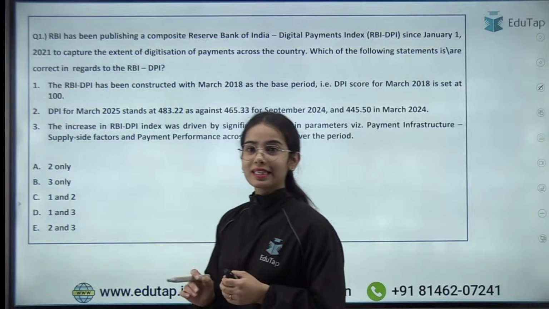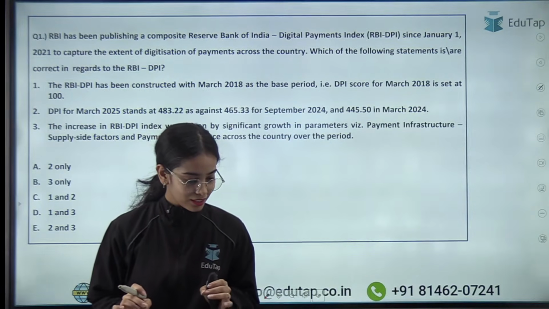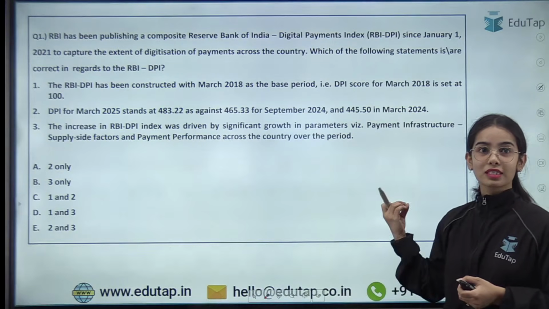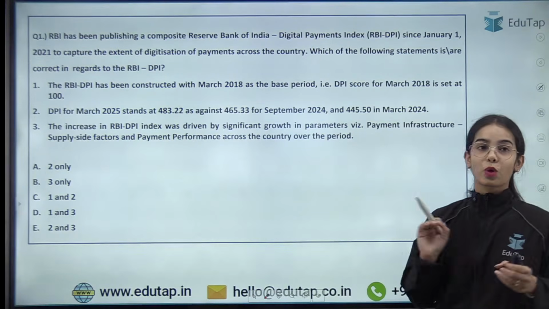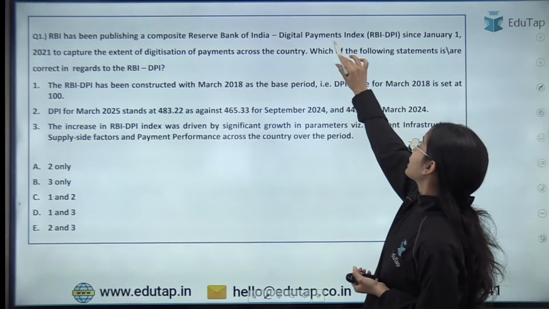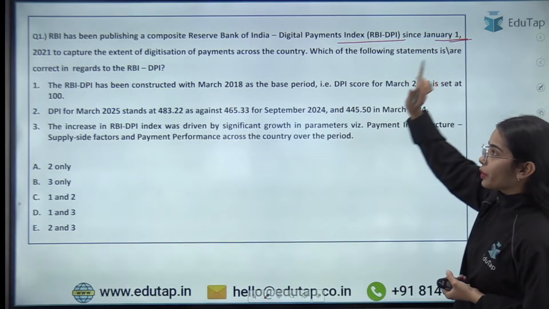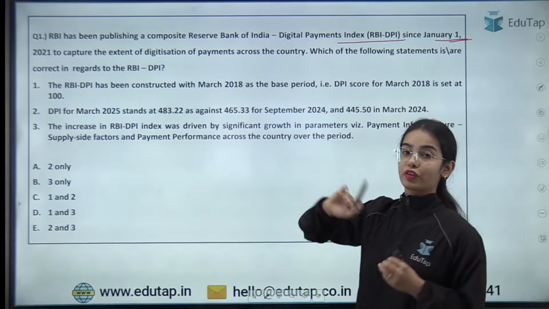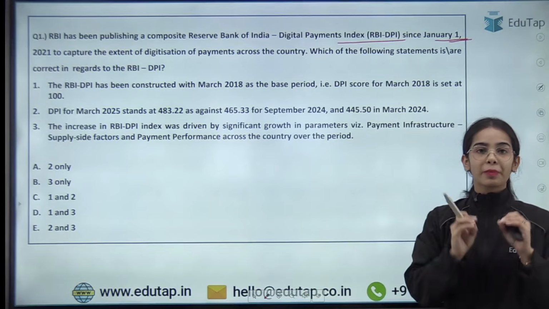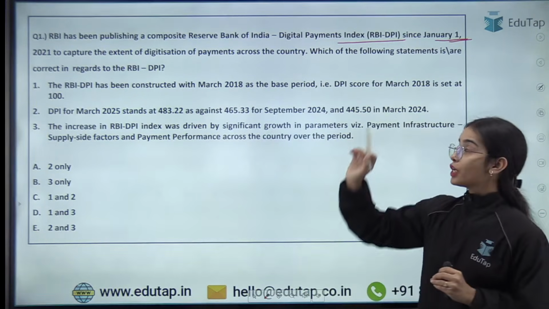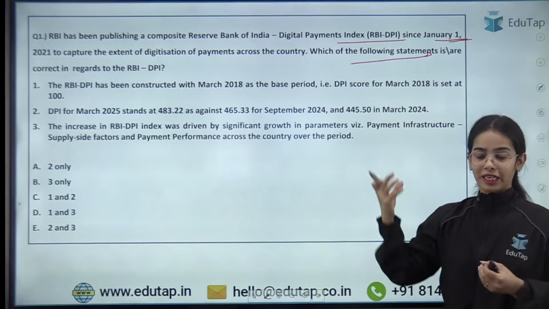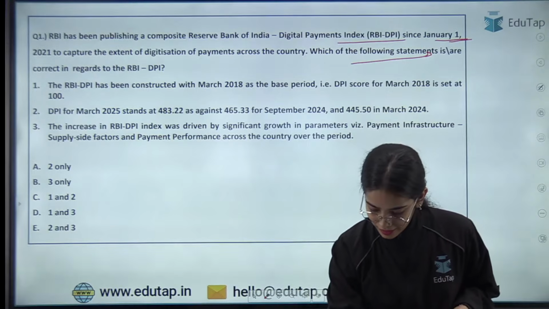Let's get started with the first question. This is regarding the digital payment index. RBI has been publishing a composite Reserve Bank of India Digital Payment Index since January 1, 2021 to capture the extent of digitization of payments that has happened across the country. So there is the penetration of digital payments. Which of the following statements is or are correct with regard to the RBI DPI, that you have to tell me.